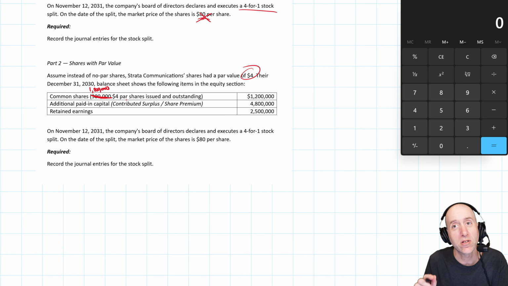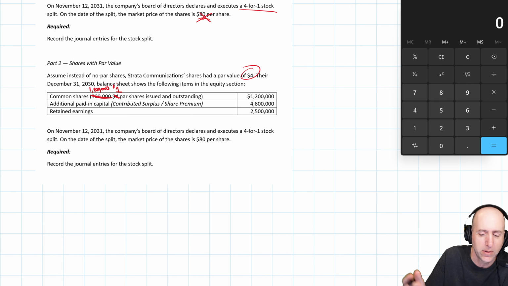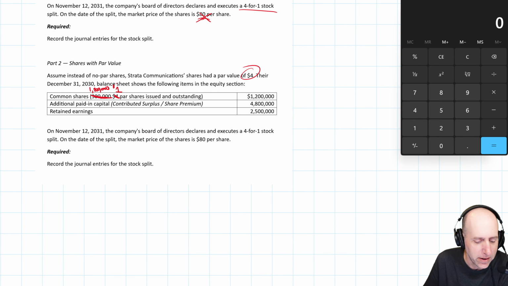No. We have to change the par value. We have $1.2 million in equity. That doesn't change. We have 1.2 million shares. So what's the par value per share? It goes down 4-for-1 as well. It goes down to $1, right? So it just reduces in the amount of the split.